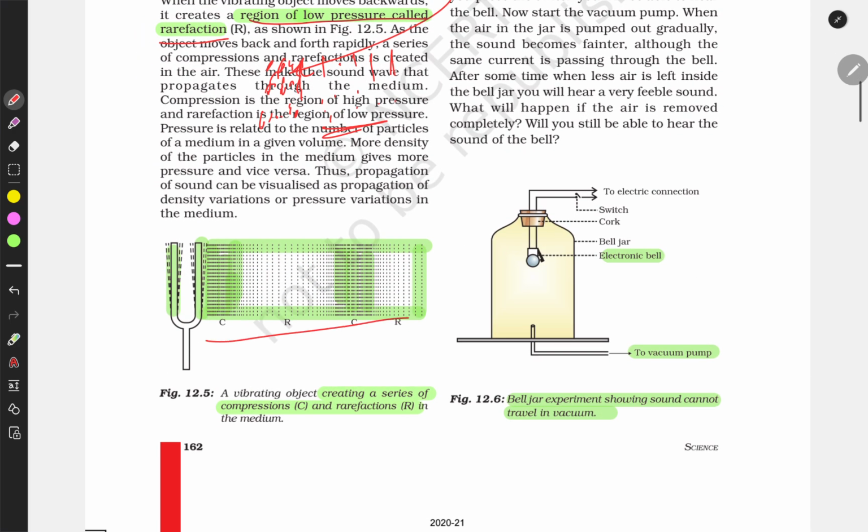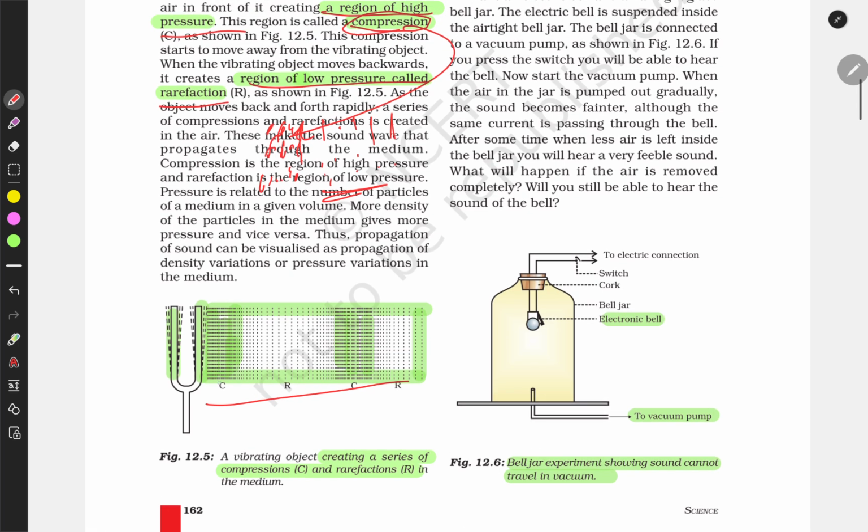There is an example of it. See, this was hit by a hammer very hard, and it vibrates. The vibration forms the medium like this, and there are high density particles and low density particles.